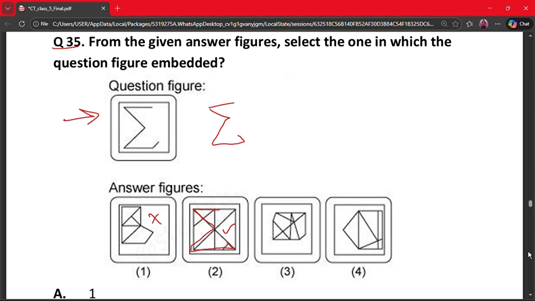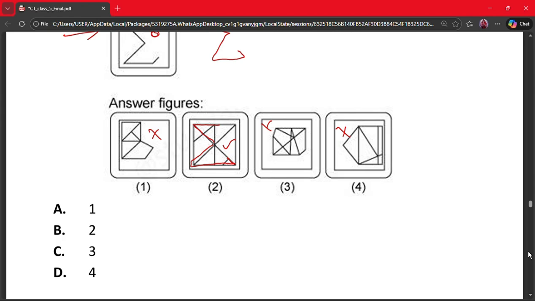Let's see in the next. No, this is also a very small figure. And yes, the fourth one is also completely different. It cannot have this embedded. So the correct answer is option 2. So option 2 is option B. So the correct answer is option B, that says 2.